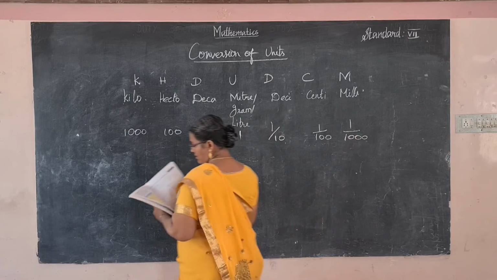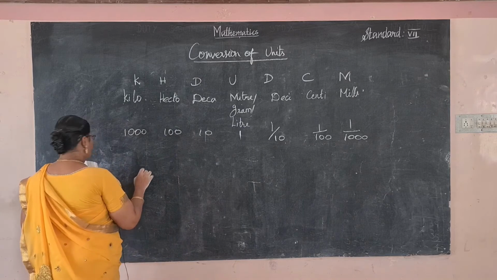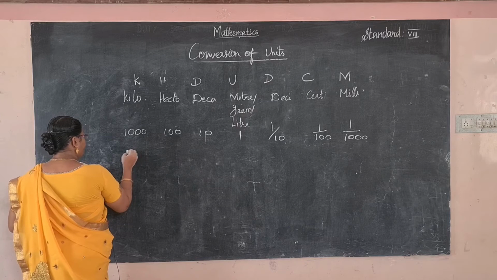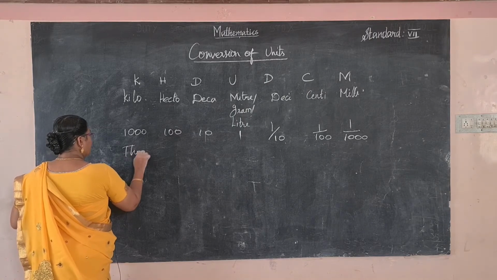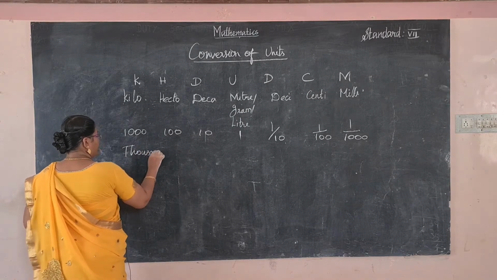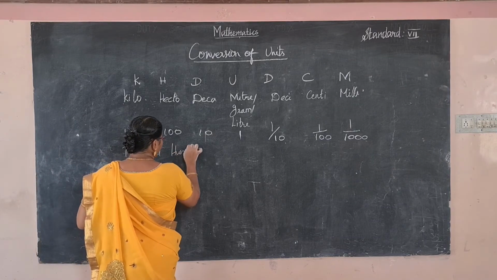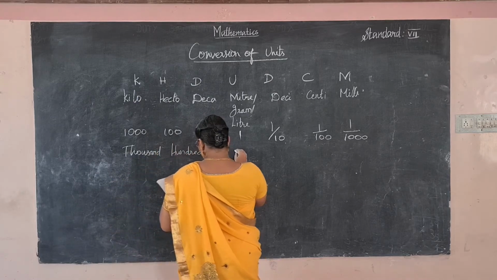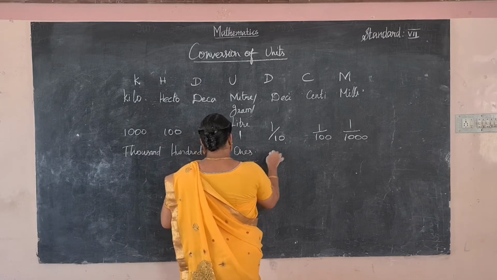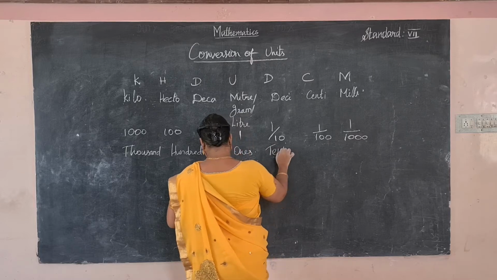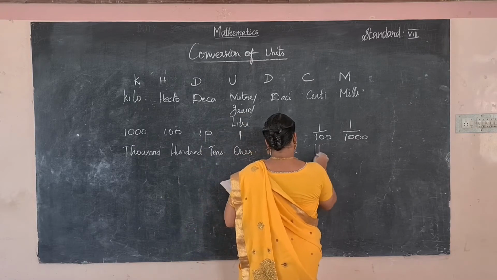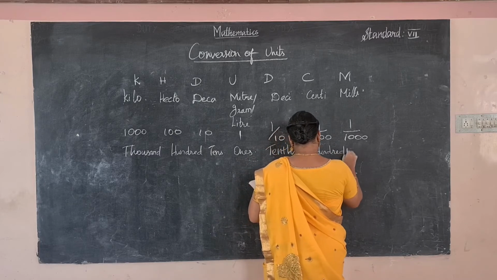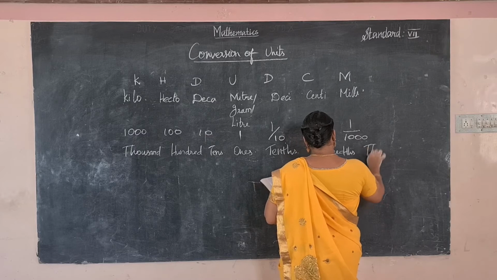These are all fraction types. So 1000, 100, tens, ones, tenths, hundredths, thousandths.